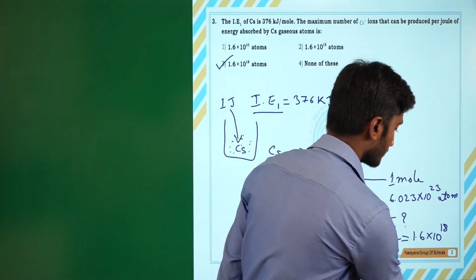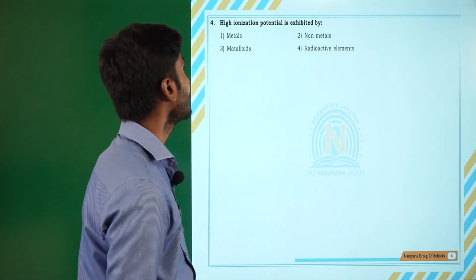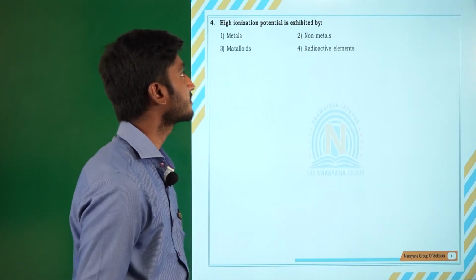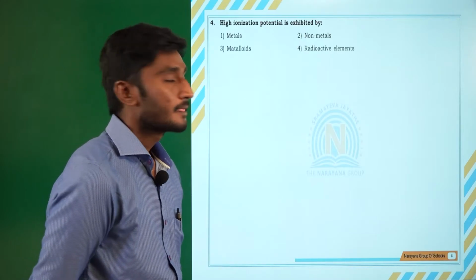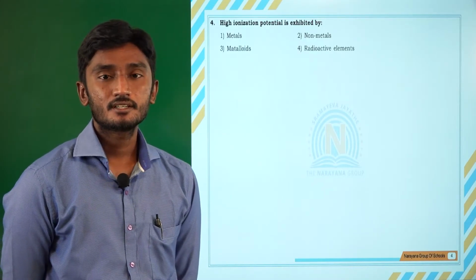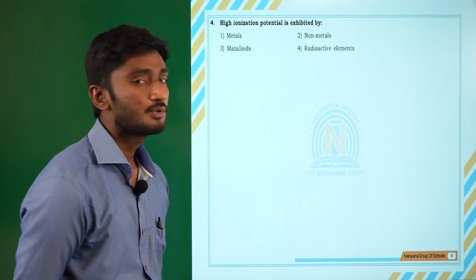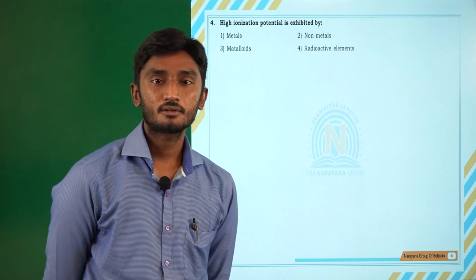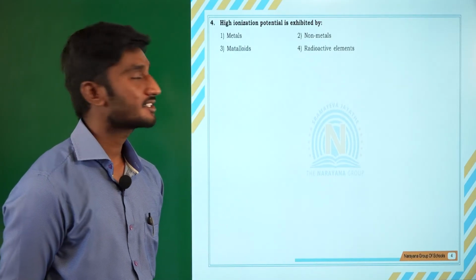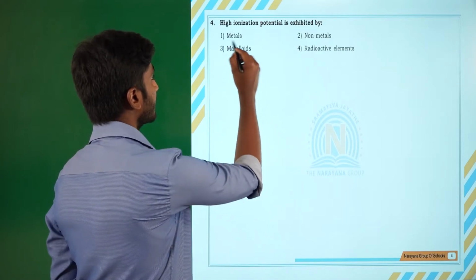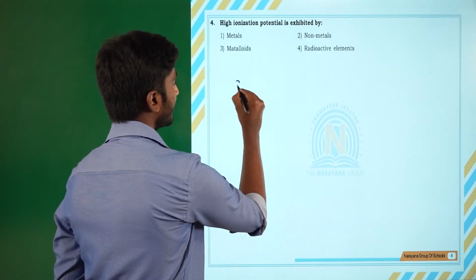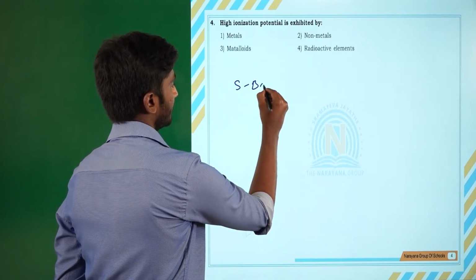So if you go to the next question, high ionization potential is exhibited by. What is meant by ionization potential? The energy required to remove an electron from its outermost shell is called ionization potential. General s block elements are metals, right?